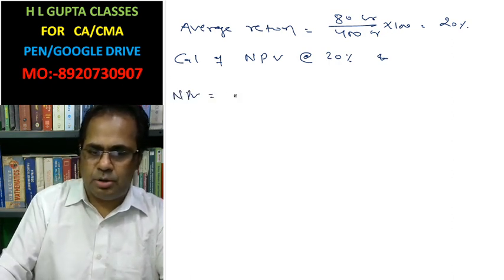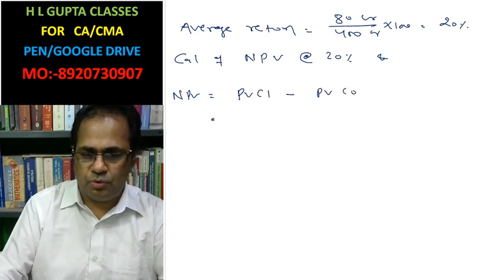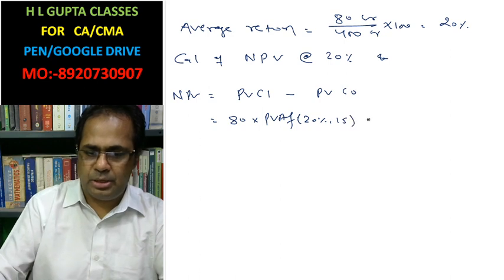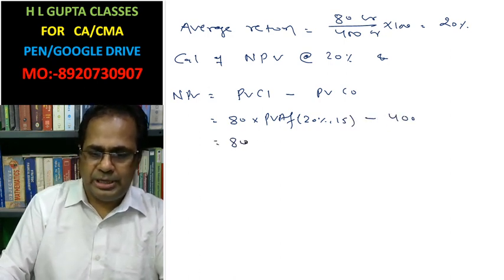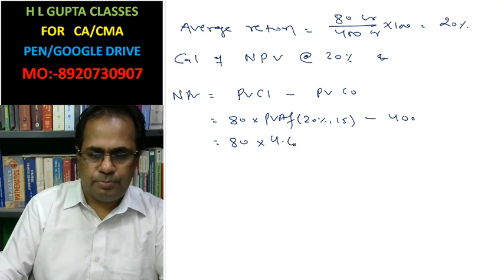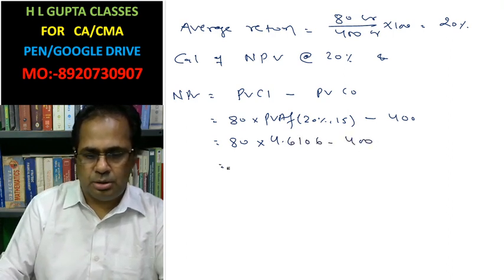Net present value equals present value of cash inflow minus present value of cash outflow. 80 lakh, present value annuity factor 20%, 15 years. Outflow is 400 crore. 80 into 4.6106 minus 400.